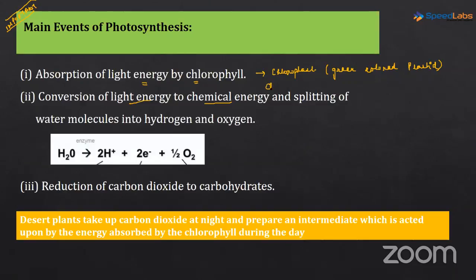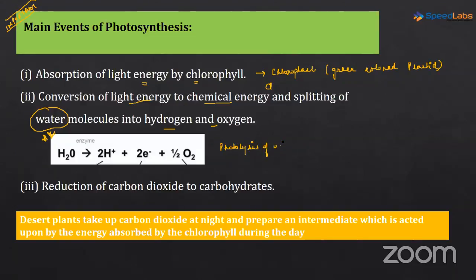Another question is forming here. Conversion of light energy to chemical energy and splitting of water molecules into hydrogen and oxygen. So the water molecule is splitting here into hydrogen and oxygen, and this is the reaction which is actually happening. This is photolysis of water.